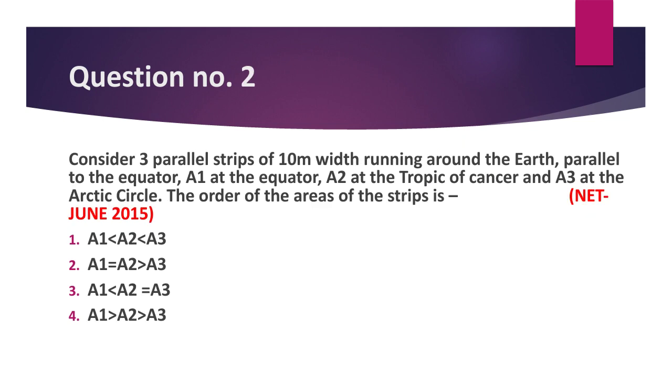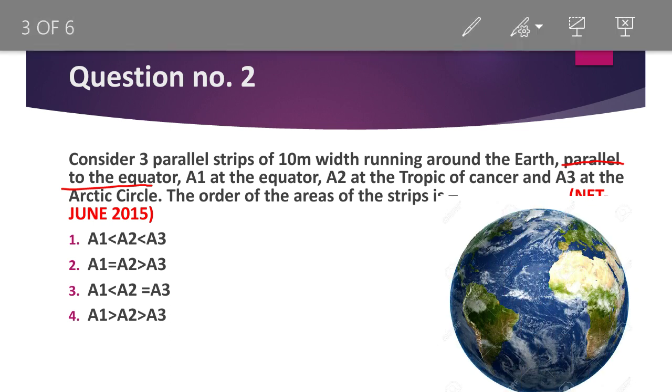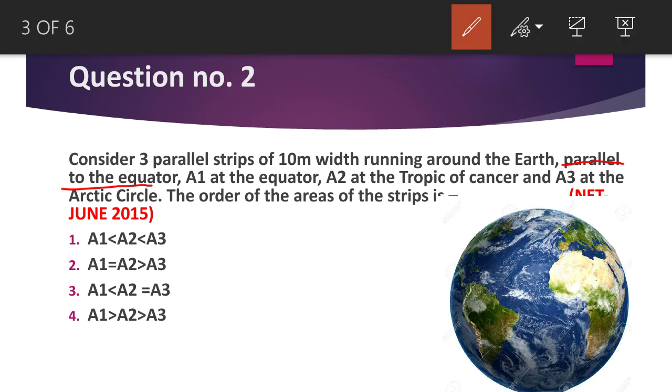Now the question number 2 is, consider three parallel strips of 10 meter width running around the earth, parallel to the equator. These three strips are A1 at the equator, A2 at the Tropic of Cancer, and A3 at the Arctic Circle. So suppose that this is the equator of our earth and three strips are there. A1 is put along this equator while A2 is put along the Tropic of Cancer. So this is the Tropic of Cancer, while A3 is along the Arctic Circle. So this is your A3.